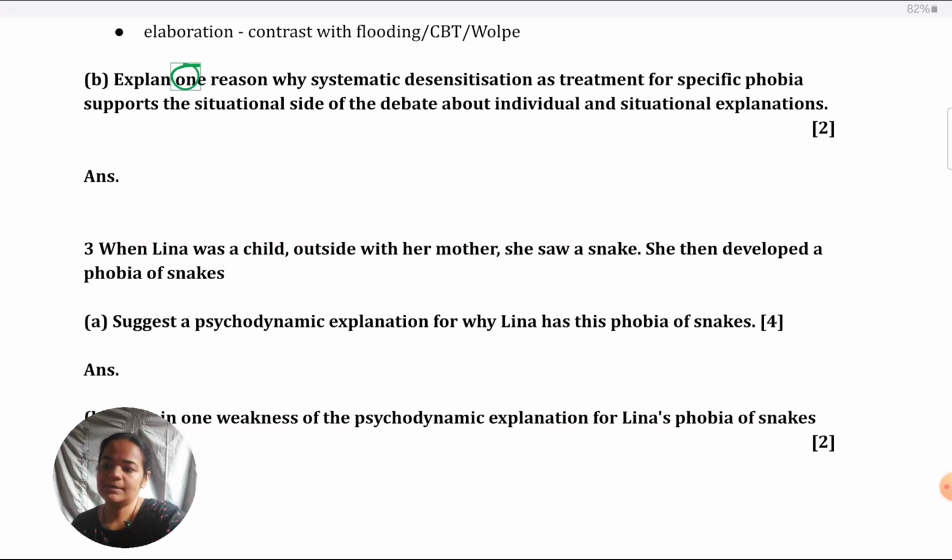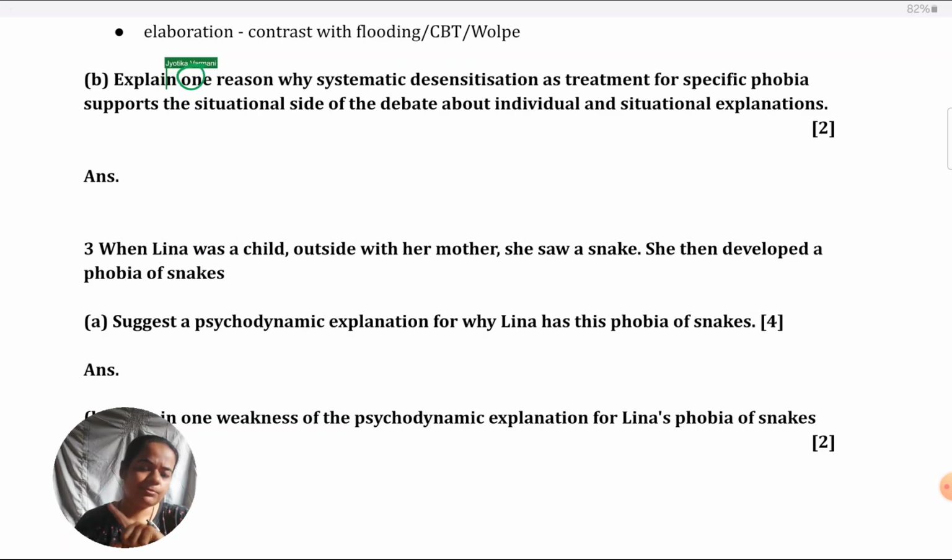Okay, now how to read this type of question: one reason, very important. What they've said, one reason. Students inevitably give two. I'm telling you, as obvious as it might seem, they read one, still they give two. Why? Either they're in a haste and it didn't register to them that they have to give one, or they feel that 2 marks are there, let me give two. Even if you give two, they have said give one, means you're not going to credit the second one. No matter how well you write the second one, the examiner is not going to consider that. It's sheer waste of time. So make sure you give only one reason.